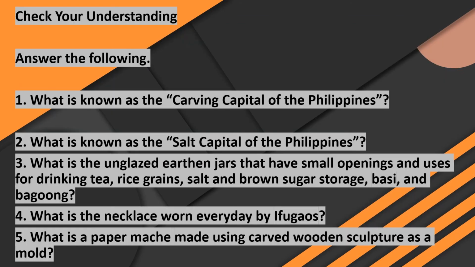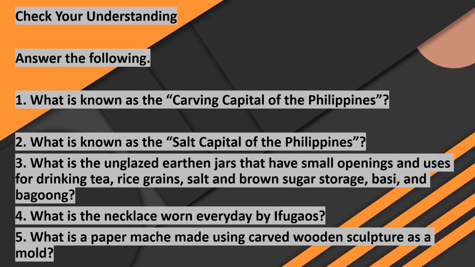Okay, here, check your understanding. Answer the following. Okay, number one, what is known as the carving capital of the Philippines? So do you still remember about this one? Okay, very good. It's Paete, Laguna. Okay, number two, what is known as the salt capital of the Philippines? Okay, very good. It's Pangasinan.